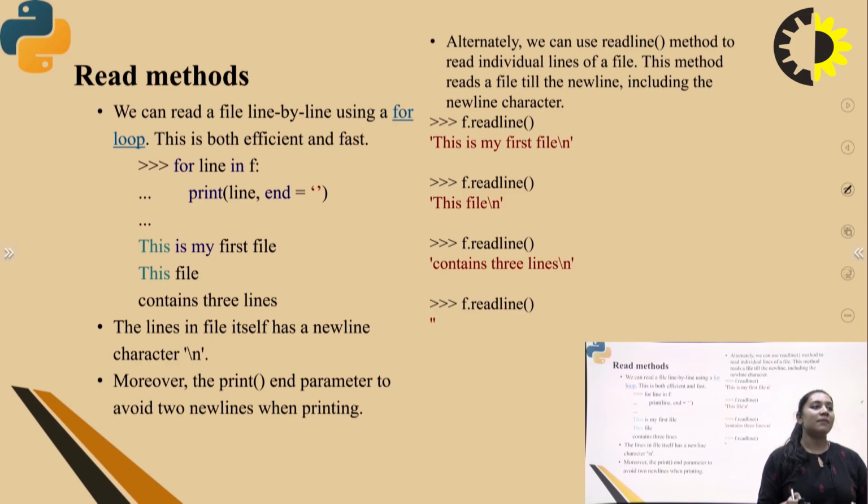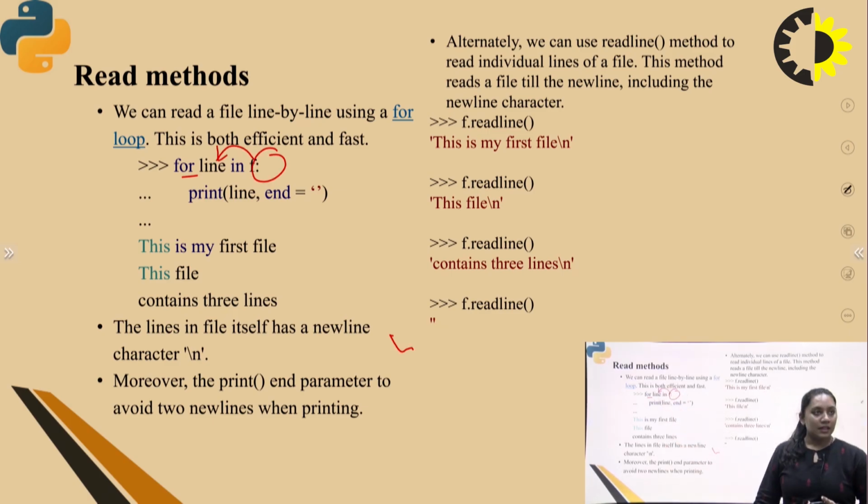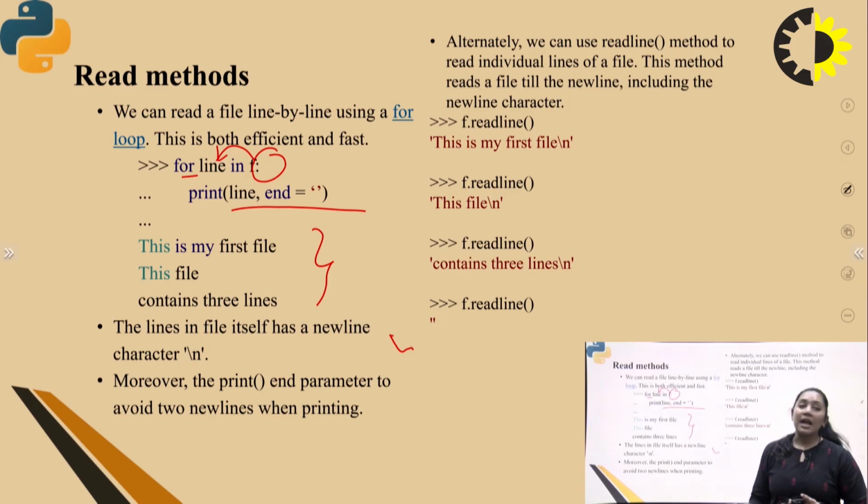Next is reading line by line, for which we use the for loop, right? For example, as you can see, the example here is for line in f, so the file object can store each line in the variable line. So for line in f, then print the line until the end of the file, and it gives you the output, the whole content present in the file, right?